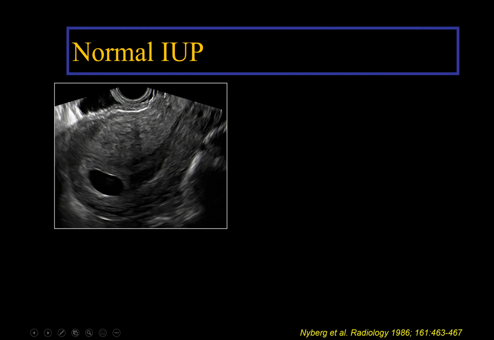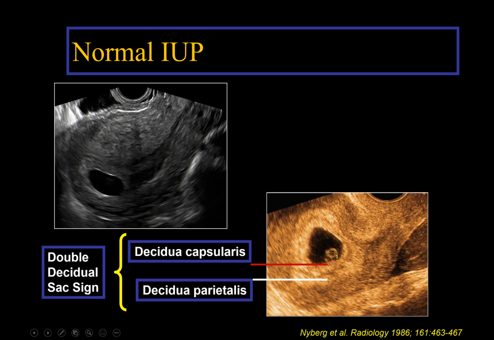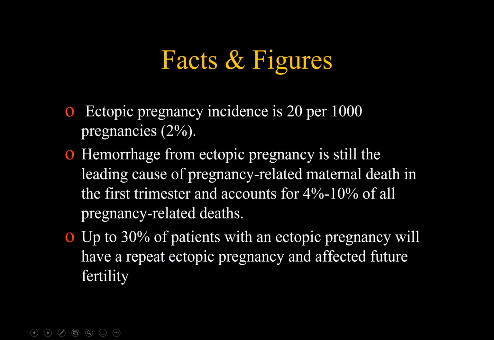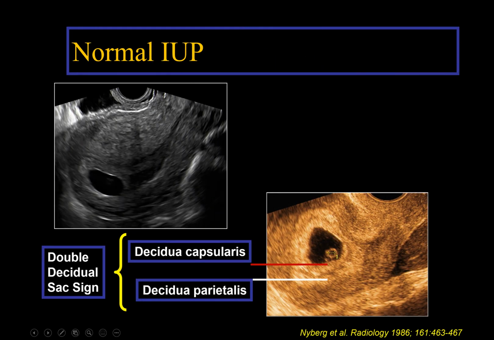So here is the normal position of the gestational sac at the fundus, not within the endometrial cavity but off center of the cavity. And this will give two echogenic lines representing the decidua parietalis and decidua vera, separated by a hypoechoic layer of fluid in the endometrial cavity. These two lines are known as the double decidual sac sign.